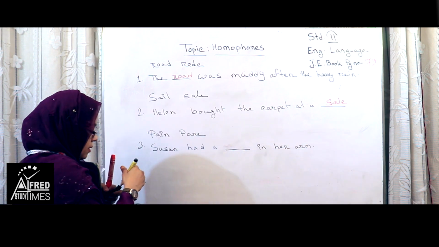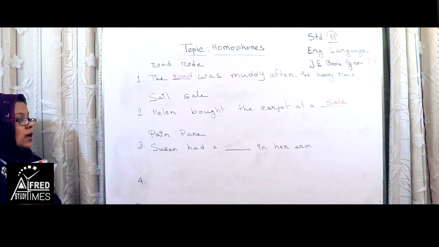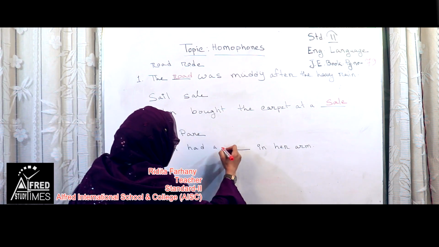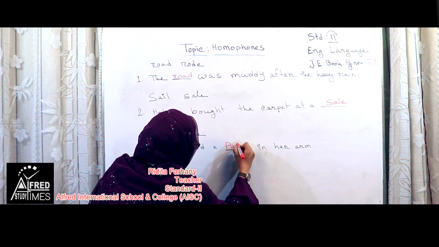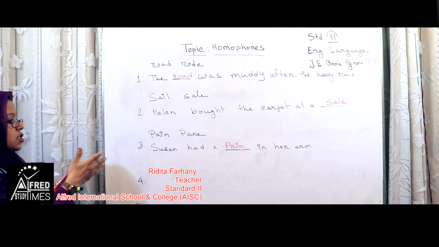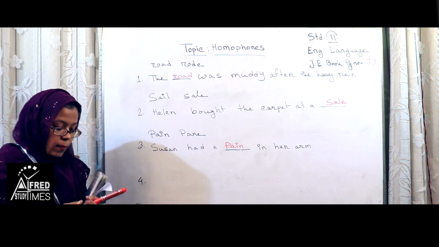So, the perfect word would be pain, P-A-I-N. Clear? Sushan had a pain in her arm.